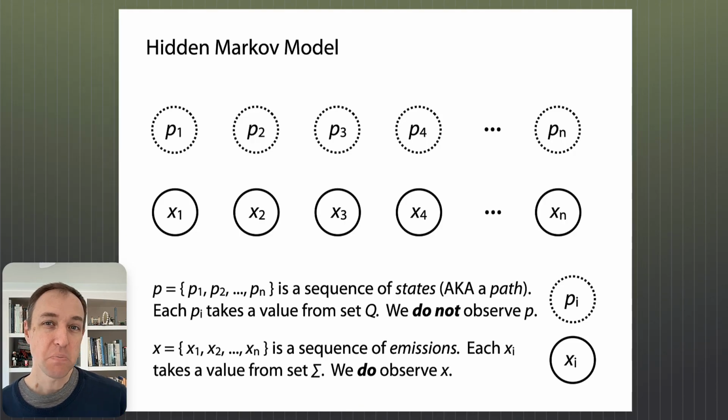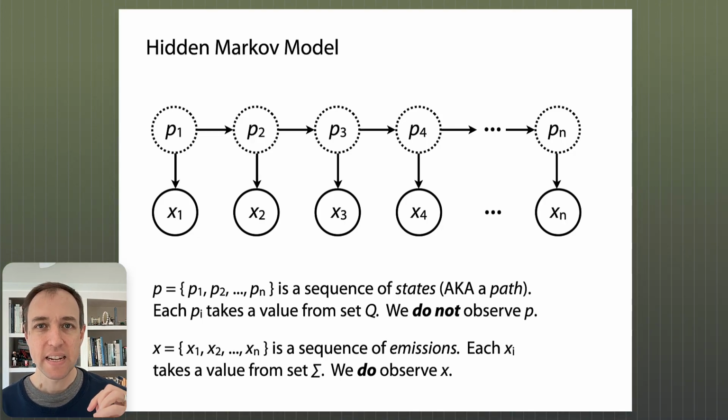Each of these p sub i's can take a value from some set which we usually call capital Q. Q is the set of possible states we could be in at any given time. Once again, these p's are not something that we can observe. These are the hidden part of the hidden Markov model.